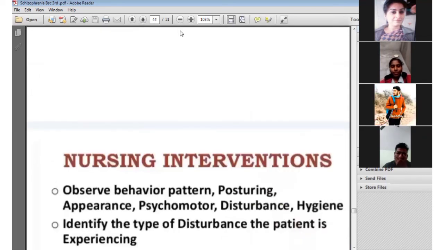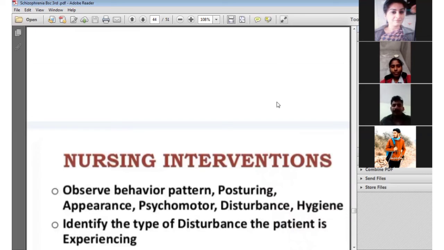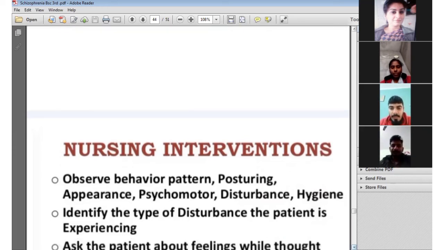Next, after that we go for nursing management. First of all, we go for nursing intervention. Nursing intervention in schizophrenia is where we assess the various conditions of the patient. So under the nursing assessment,